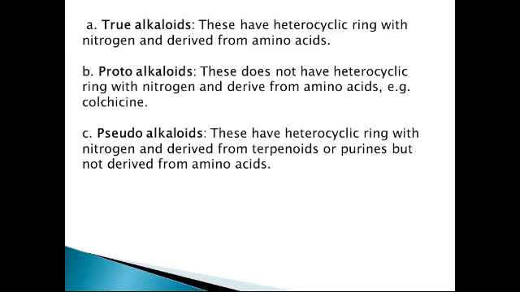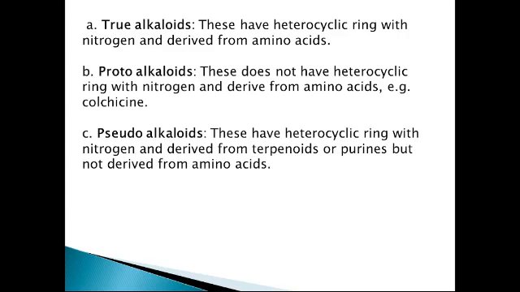So true alkaloids, these are the alkaloids having heterocyclic ring with nitrogen and derived from amino acids. Protoalkaloids do not have heterocyclic ring with nitrogen but they are also derived from amino acid. So those group of alkaloids which are derived from amino acids but do not contain a nitrogen heterocyclic ring, they are grouped under protoalkaloids.